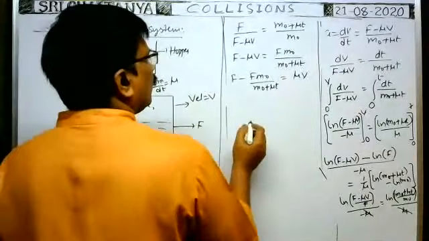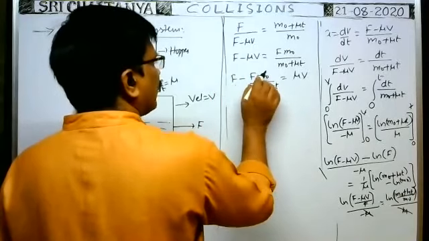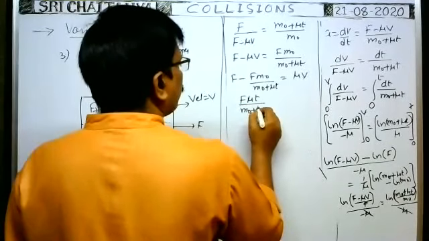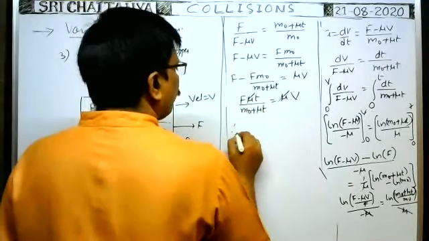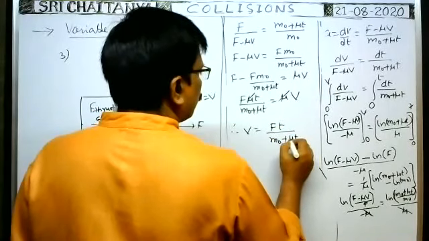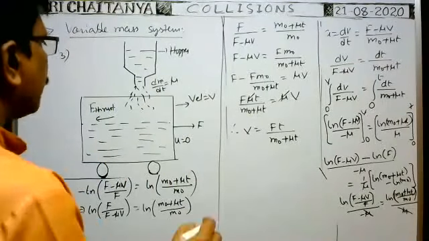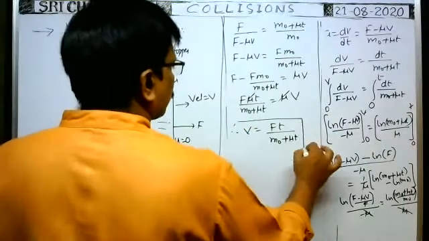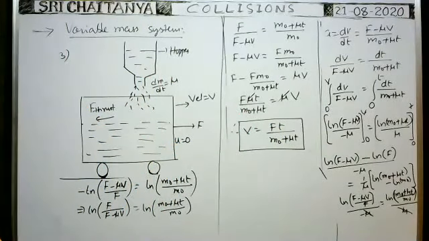Take LCM. When you take LCM, f m naught plus f mu t minus f m naught cancel. Then remaining is f into mu t by (m naught plus mu t). That is equal to mu into v. Here mu cancels. Therefore, v is equal to f t by (m naught plus mu t). So the velocity of this car at any instant of time is f t by (m naught plus mu t). This is the answer.